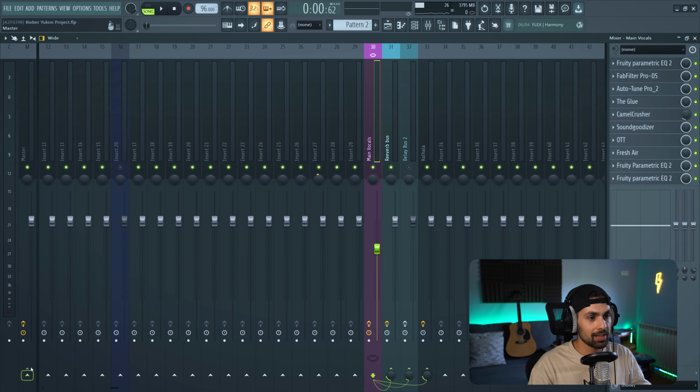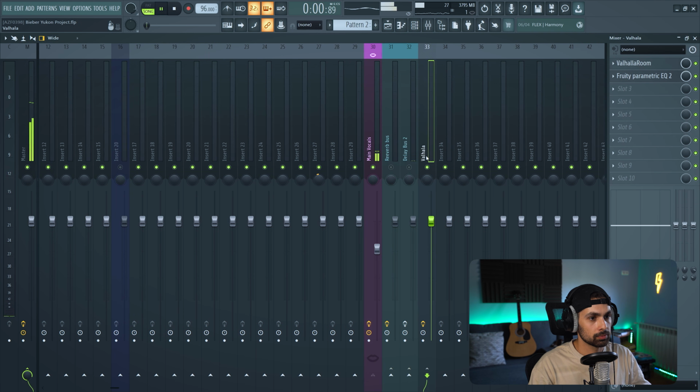Okay, if we take it off from the master, this is how the Vala Room sounds.